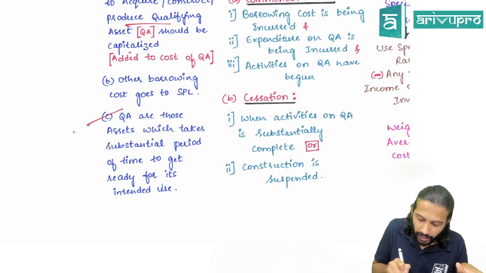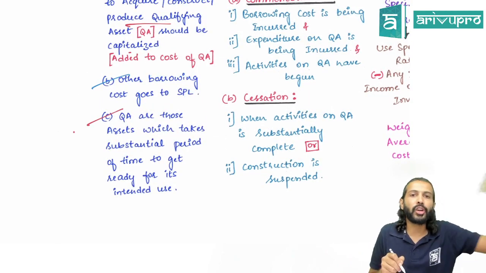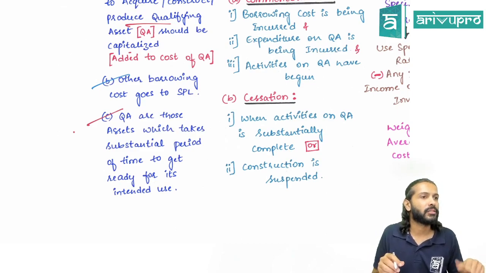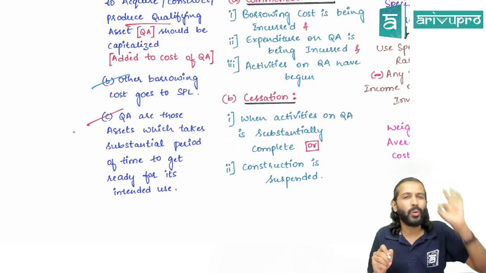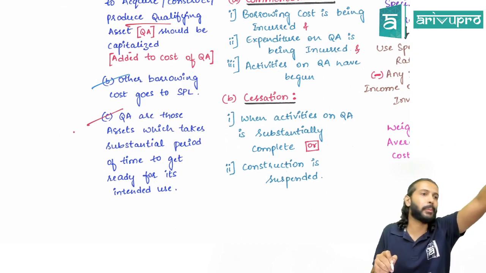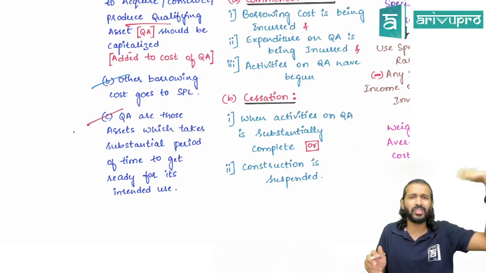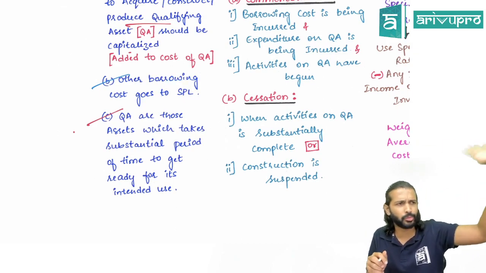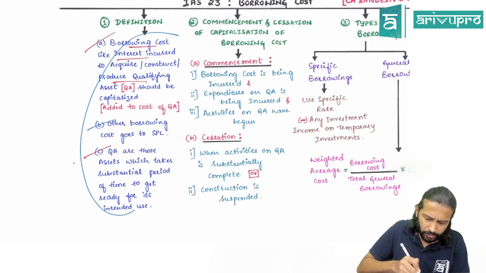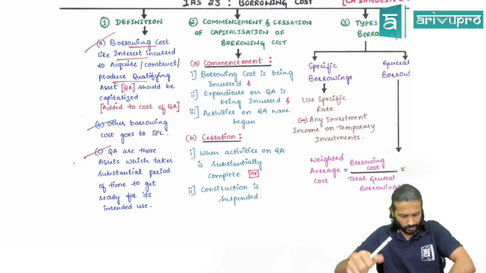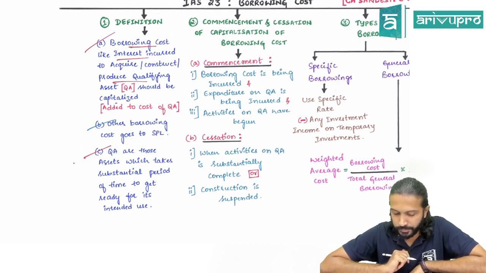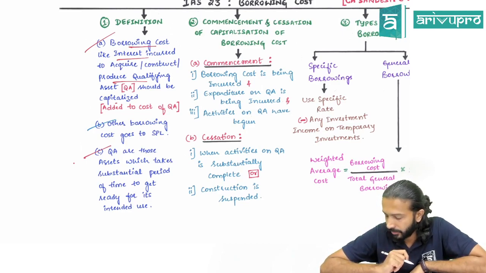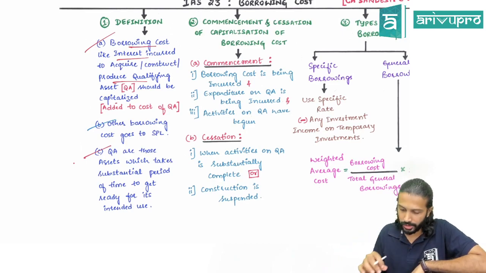Fine. And other borrowing costs, where will they go? If it is not related to a qualifying asset, then it goes to P&L. Only if the interest is related to a qualifying asset will it be capitalized. All other borrowing costs will be transferred to P&L only. That is what I have written in the first section. Any doubt, anybody, in the first section, or can I get to the next section? Can I proceed on? Alright.